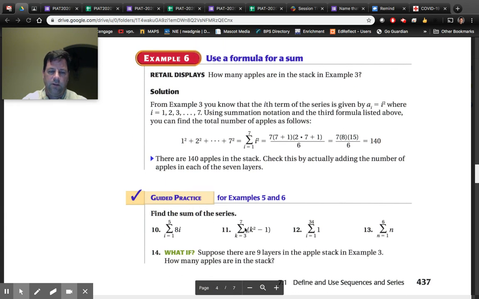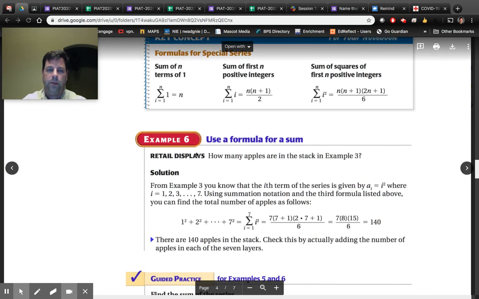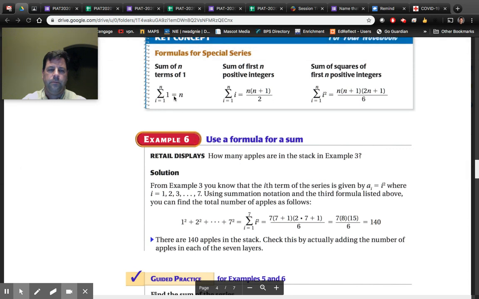Find the sum of these series. Let's just pick one right here. Well, this one's easy, because it's just 1. You plug in a 1, you get 1. Plug in a 2, you get 1. Plug in a 3, you get a 1. Plug in a 4, you get a 1. Plug in a 5, you get a 1. So you're doing 1 plus 1 plus 1 plus 1 all the way up to 34. I think you can get 34. That's why this one says this. It's just going to be equal to n, 34.